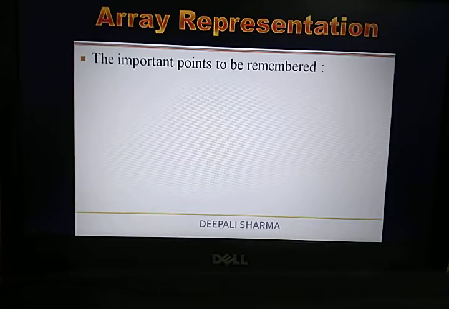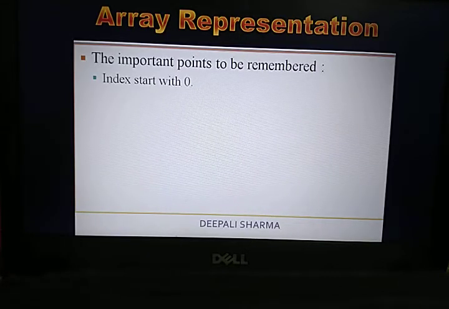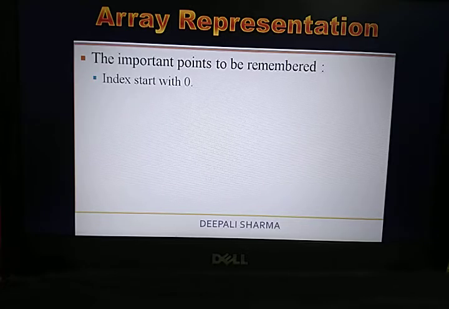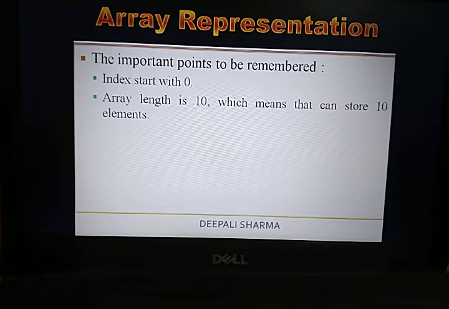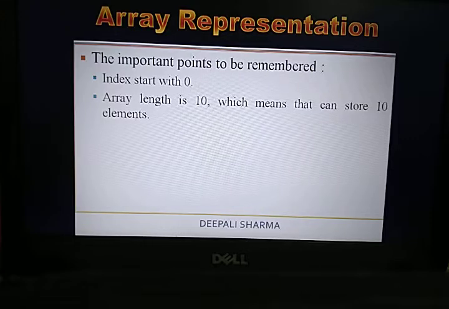Next is the important point that you must remember in terms of an array: each index starts with 0. As I told you, in the array, the first index always starts with 0. Then the next point, array length is 10, which means it can store 10 elements. In my example, I have taken the array length as 10.